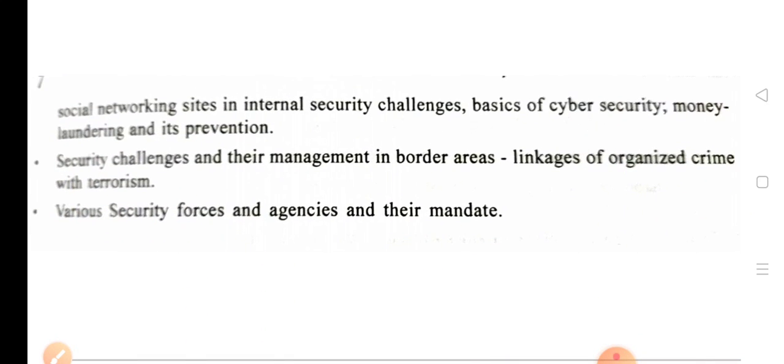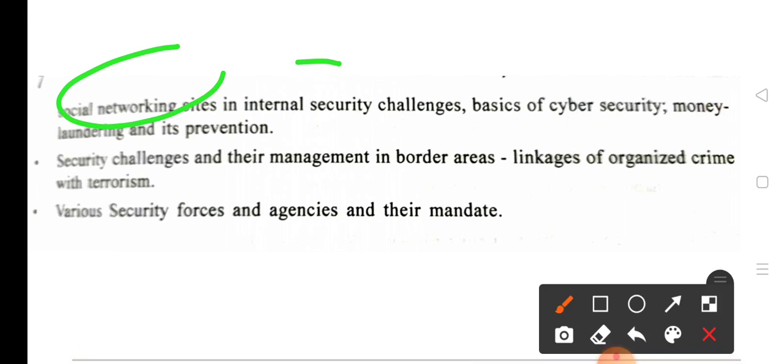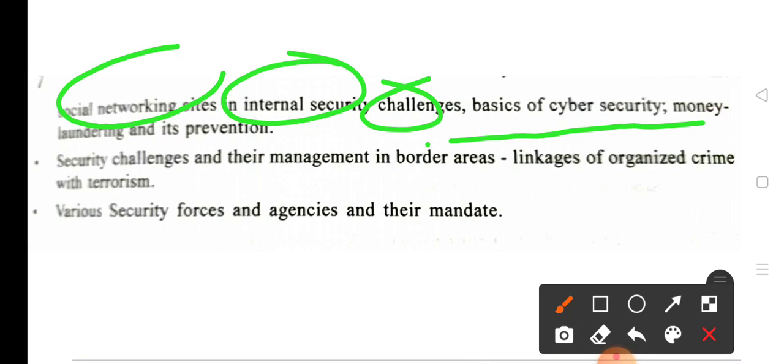Media is called the fourth pillar of democracy, and it is most important, but on the ground, how much truth is there? You have to know about these things. Social networking sites, internal security challenges, basics of cyber security, money laundering and its prevention.